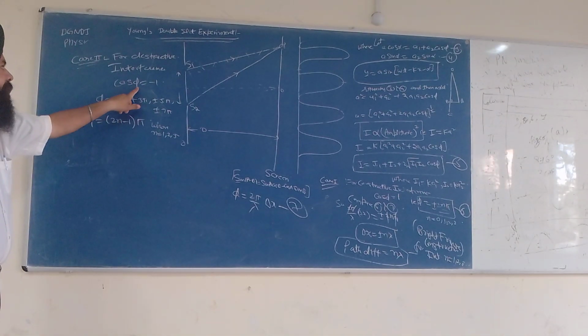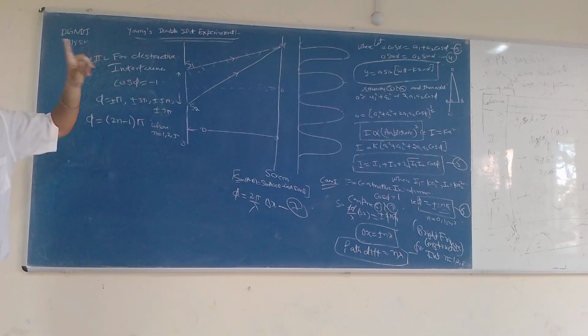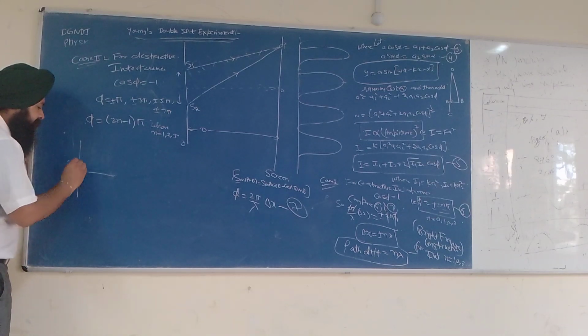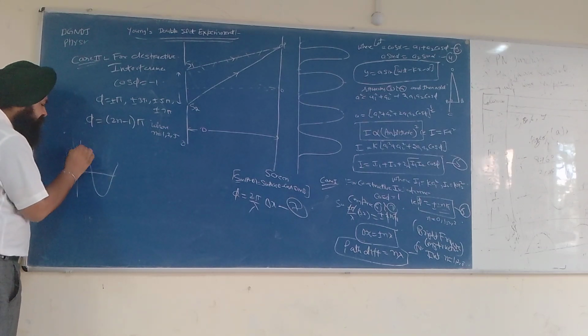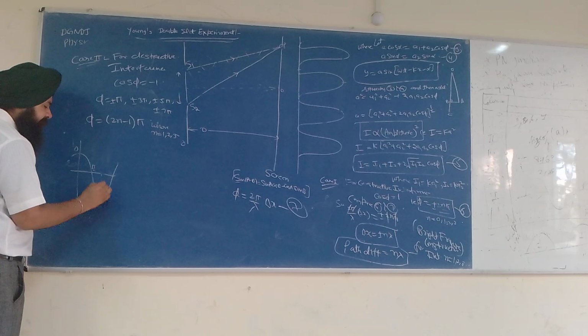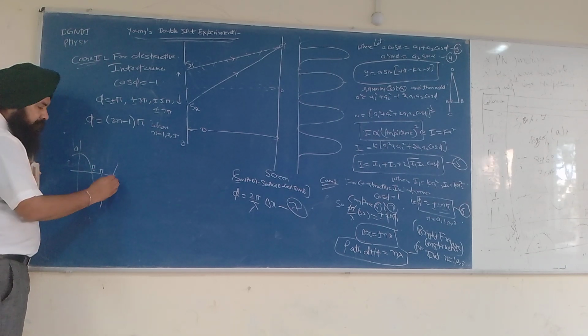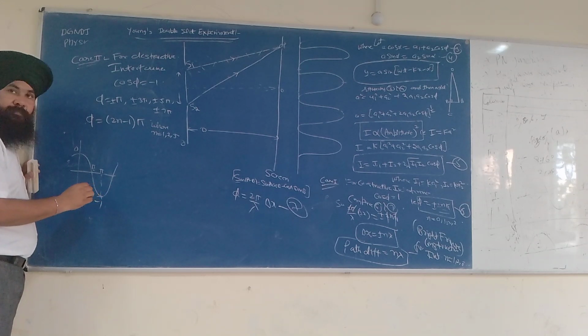When phi is equal to pi, what is the value of cos pi? -1. Cos pi is -1. You can see from the graph: 0, pi by 2, this is pi, cos pi is -1.